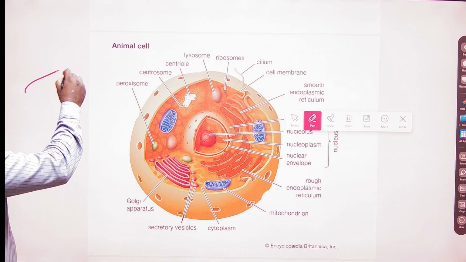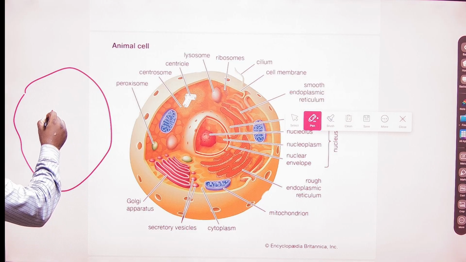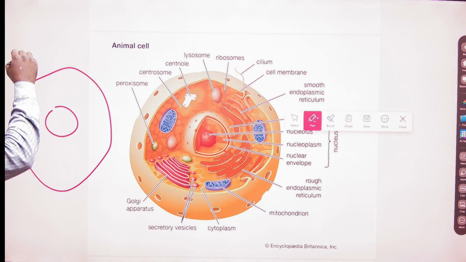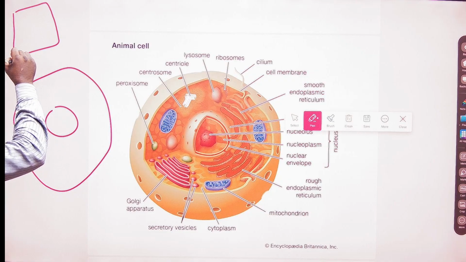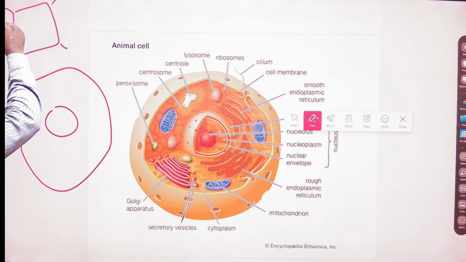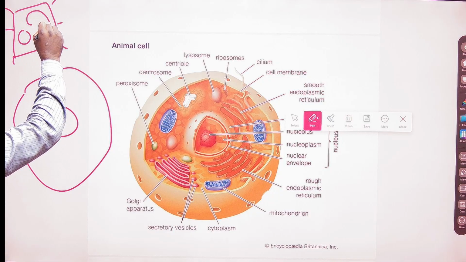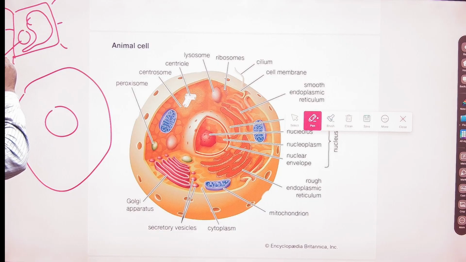This is the animal cell. In the animal cell, the nucleus will be located in the central region. But now I am drawing another figure. This is the cell wall of the plant. This is a plant cell, and in a plant cell the vacuoles occupy 50 to 90% of the cell, and therefore the nucleus is shifted to the corner of the cell. This is known as eccentric.